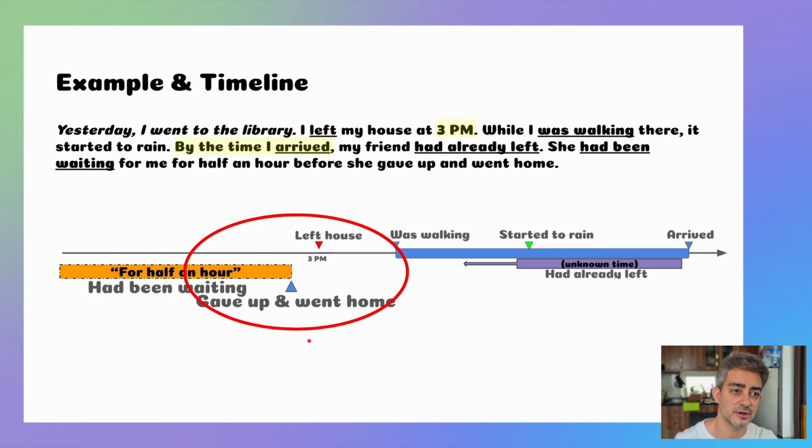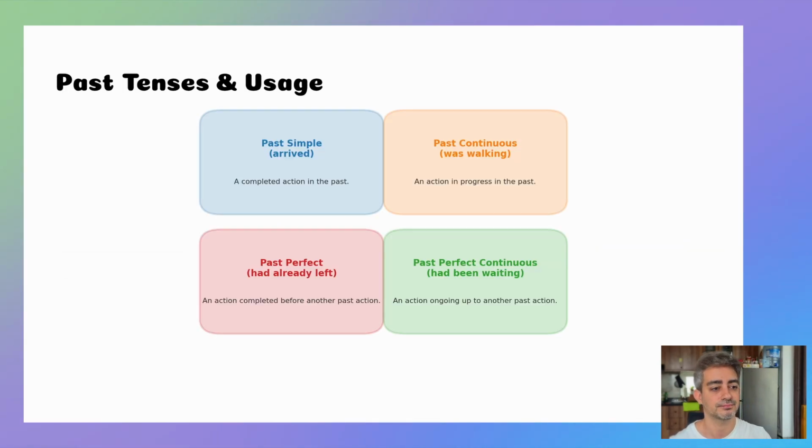We don't know. So there are times when we're not giving an exact time. And that's exactly when we can use past perfect and past perfect continuous. Because if you remember from other lessons of mine, we use past simple when we give a specific time in the past. So when do we use these four tenses? Let's just look at the four uses and some keywords for each one. So past simple is used for completed actions, and usually these are actions that we know exactly when they happened, like at 5 o'clock, yesterday, 2 weeks ago, we know when.